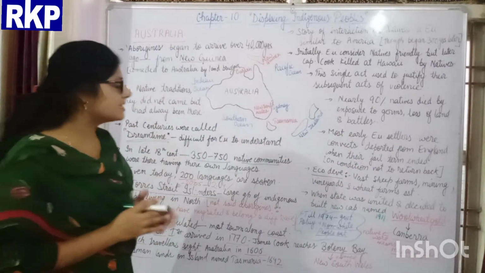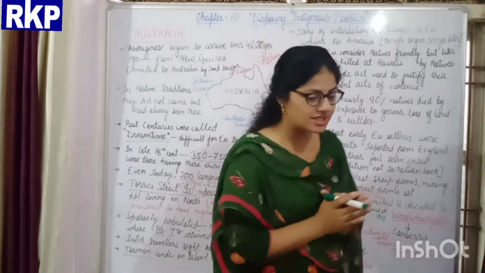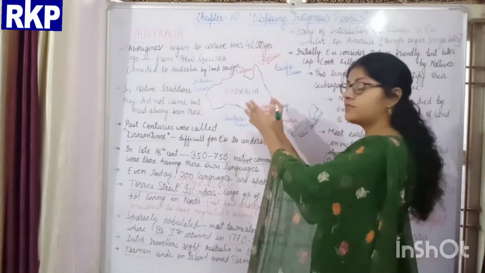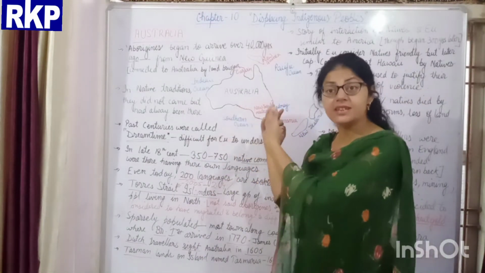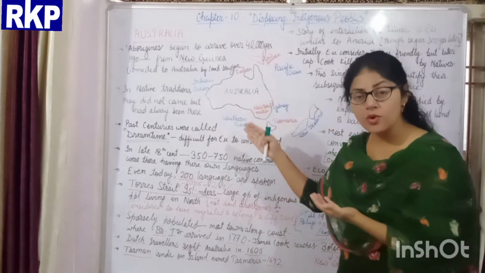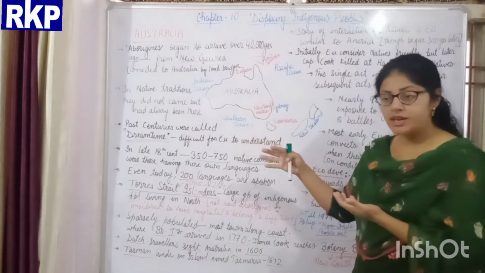So students, till now we have studied who first sighted the continent and who reached there first.